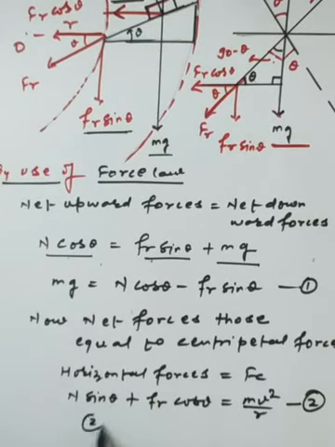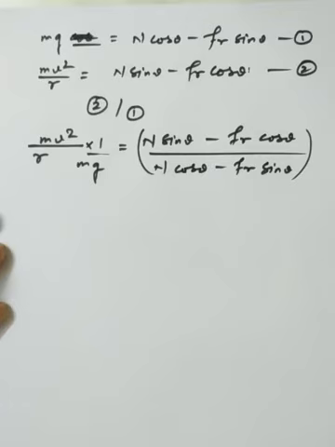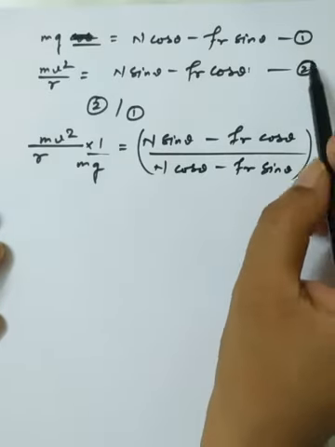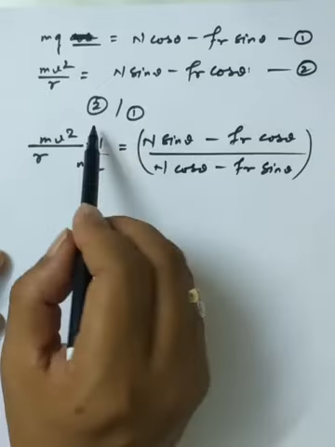Now we are approaching it by taking equation 2 divided by equation 1.